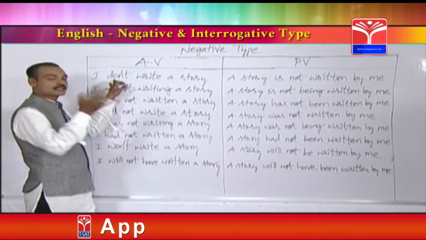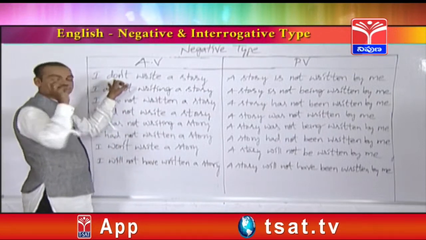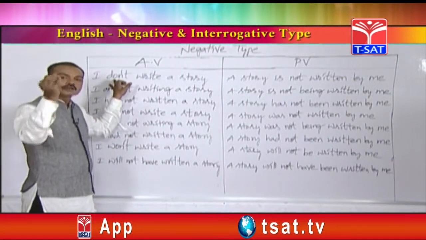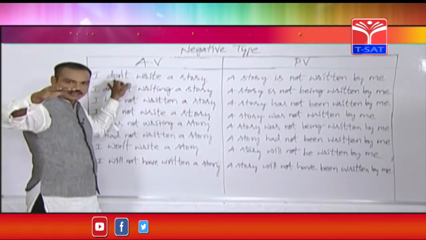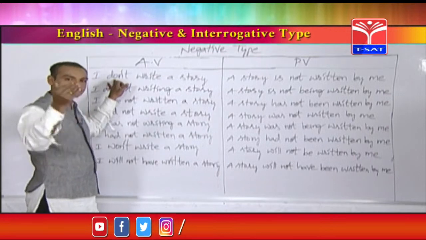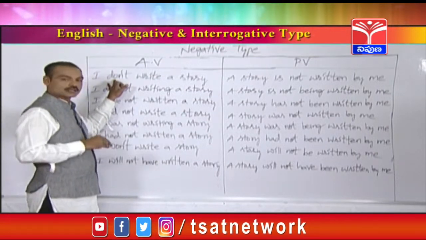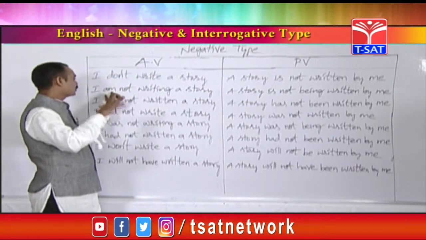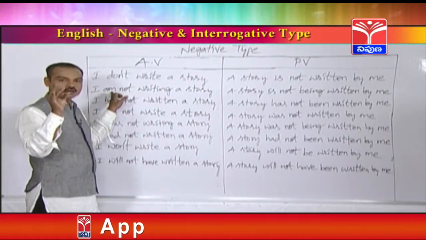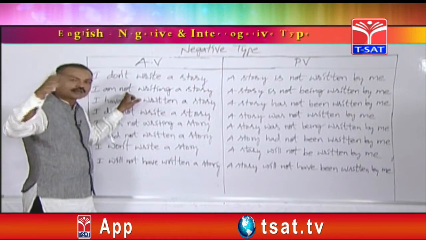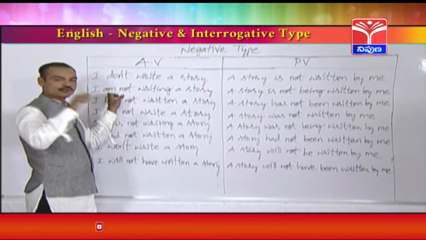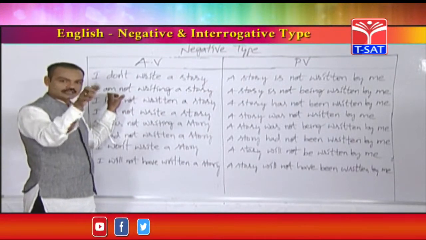In simple present tense, how can you find out it is a negative sentence? See, friends, whenever you find either don't or doesn't in the negative sentence, that is called a simple present tense negative statement. Next, whenever you find am, is, are plus not, that is a negative sentence of present continuous: I am not, we are not, you are not, they are not, he is not, she is not.